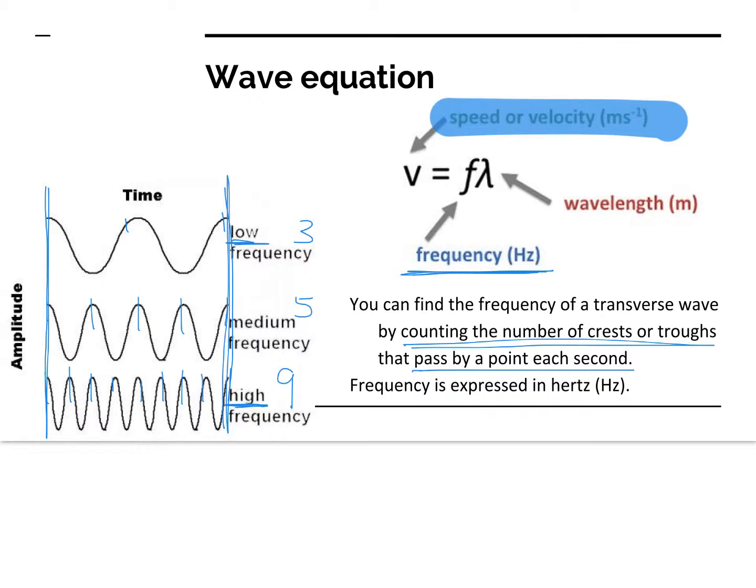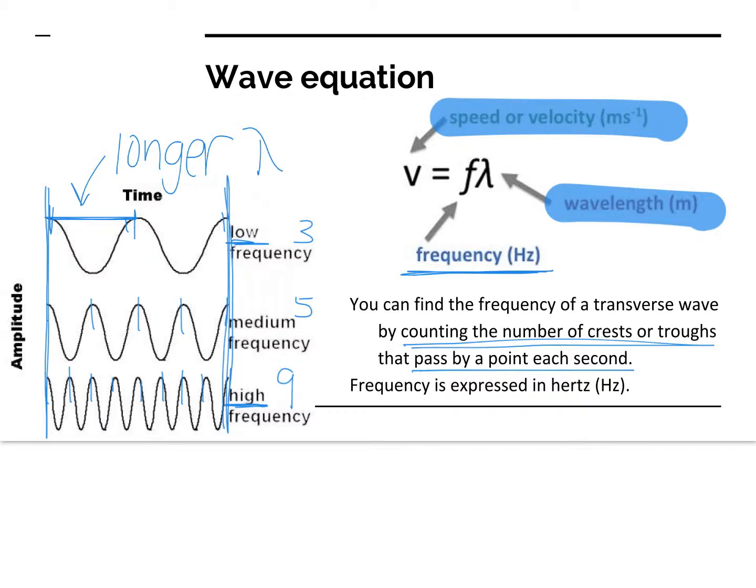Wavelength, remember, is just the distance from crest to crest or trough to trough. This one would have a longer wavelength, and that's a lambda, which looks kind of like a little dinosaur. This one, however, is going to have a very short wavelength.